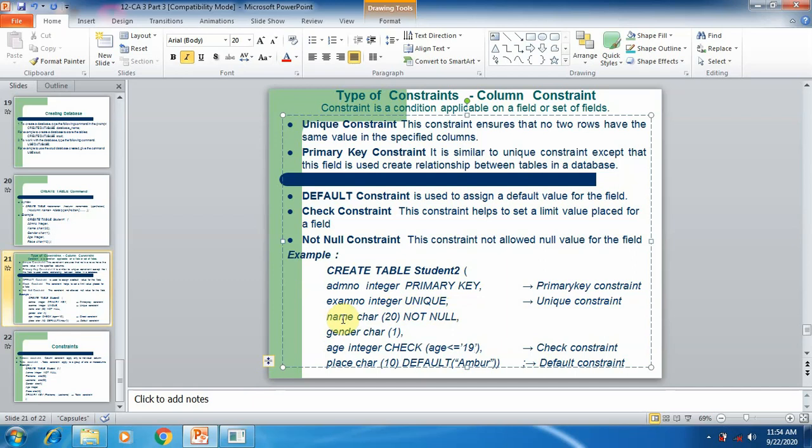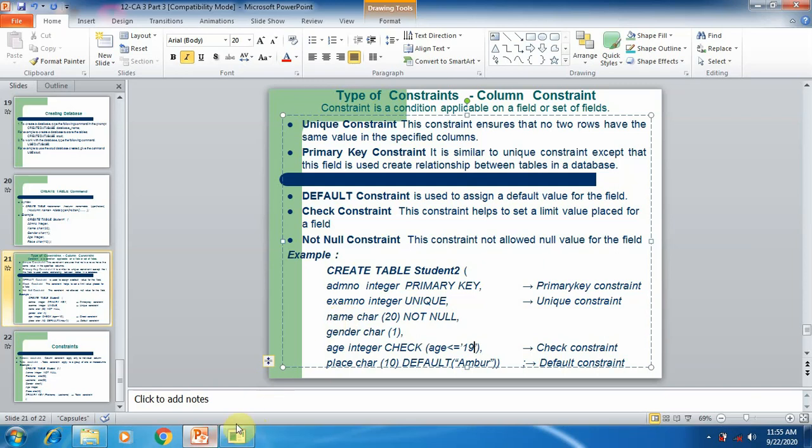So these are the five different constraints which we are discussing now. First one is unique constraint, used to ensure that no rows have the same values. Primary key is similar to unique, but primary key is used to create a relationship with another table. Default is used to give a default value. Check constraint is used to set a range for a specific column. Not null constraint ensures the particular column should not be null.